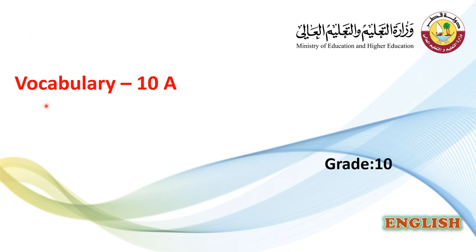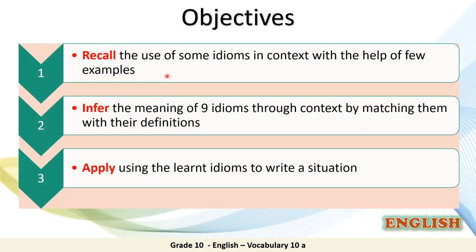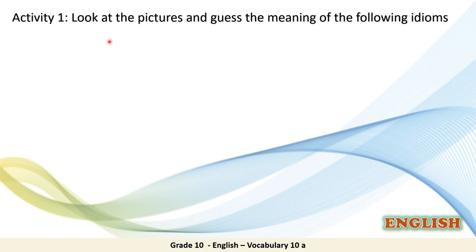Our lesson today is vocabulary, module 10A. Please prepare your student book, page 126. We have three objectives in today's lesson. Recall the use of some idioms in context with the help of few examples. Infer the meaning of 9 idioms through context by matching them with their definitions. And finally, apply using the learned idioms to write a situation. And now let's start with the following activity.